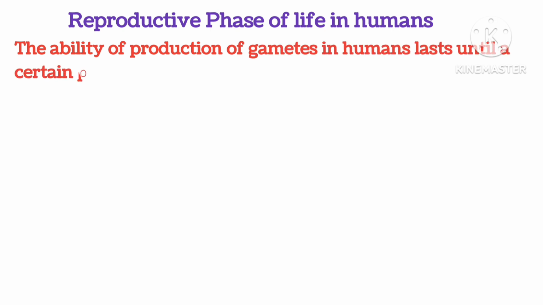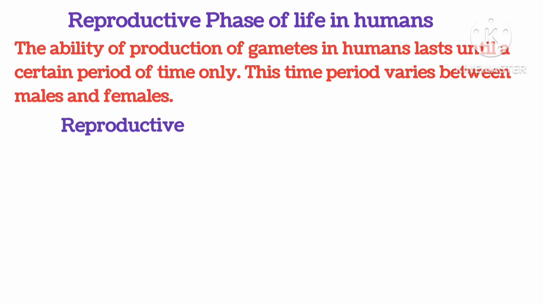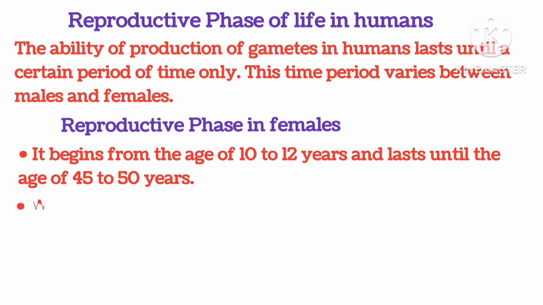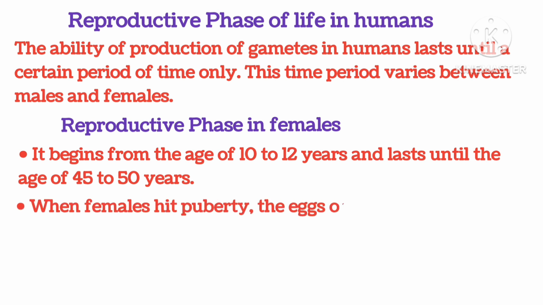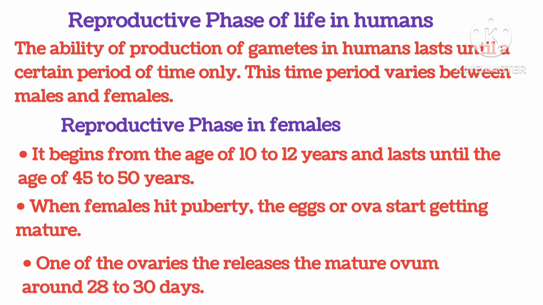Reproductive phase of life in humans. The ability of production of gametes in humans lasts until a certain period of time only. This time period varies between males and females. Reproductive phase in females. It begins from the age of 10 to 12 years and lasts until the age of 45 to 50 years. When females hit puberty, the eggs or the ova start getting mature. One of the ovaries releases a mature ovum around every 28 to 30 days.